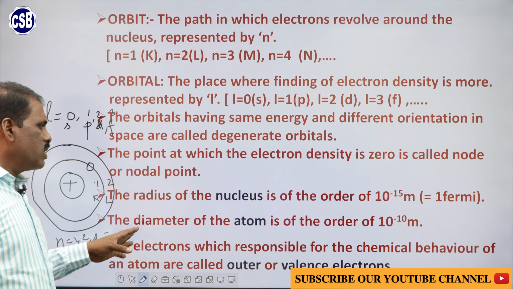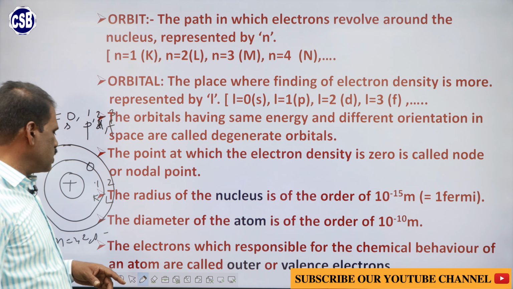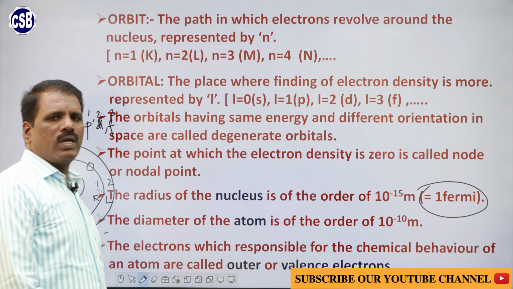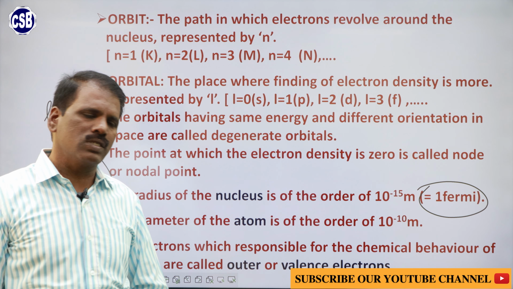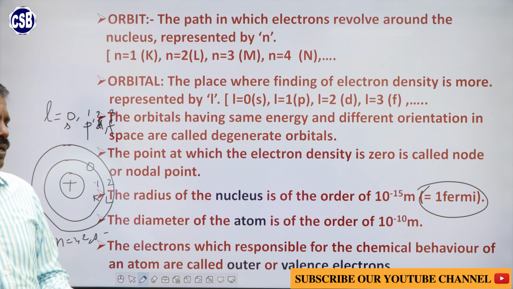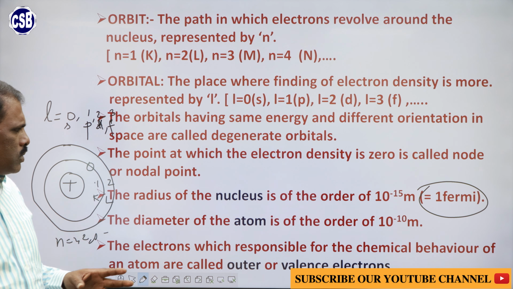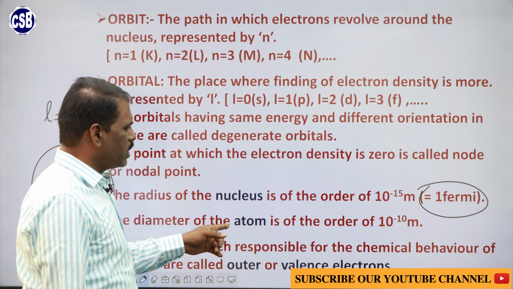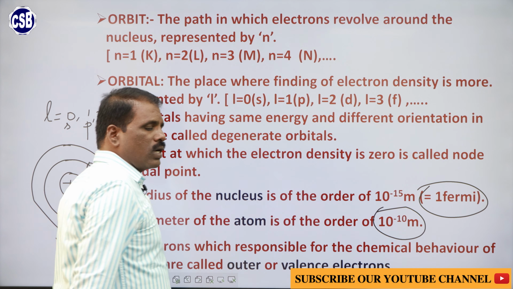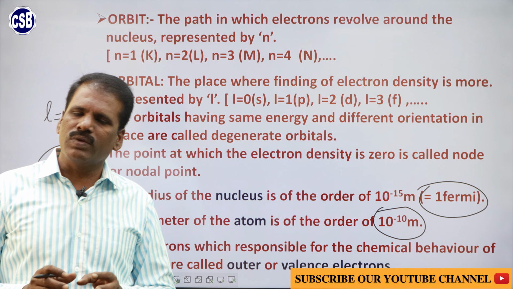The radius of the nucleus is of the order of 10 power minus 15 meter. 10 power minus 15 meter is equal to 1 Fermi. So, this is one question that will be frequently asked, the size of the nucleus. What is the size of the nucleus? It is around 1 Fermi, which is equal to 10 power minus 15 meters. When coming to the size of the atom, it is 10 power minus 10 meter. When you compare with the size of the atom, the size of the nucleus is very, very small.